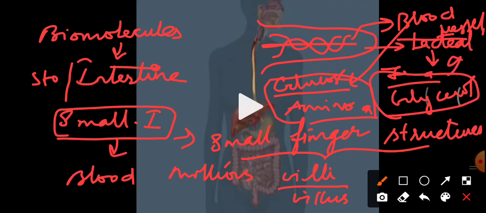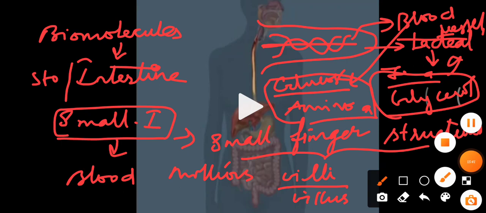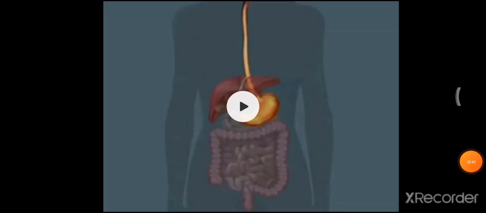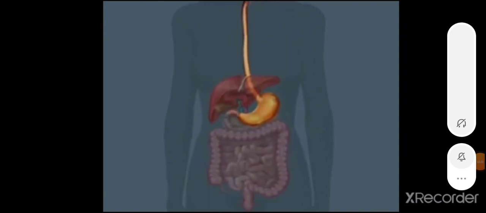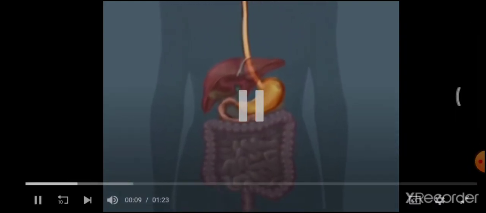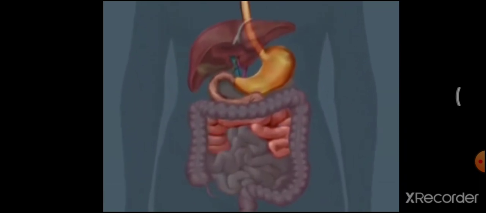I hope you have got an idea now. If we see this video, you will get thorough with the concept. Let's go into the video. See, this is our digestive system, and this shows the pathway of the food from the stomach into the small intestine.